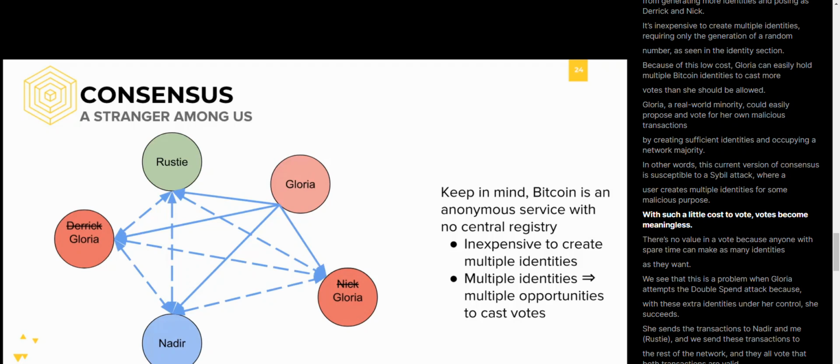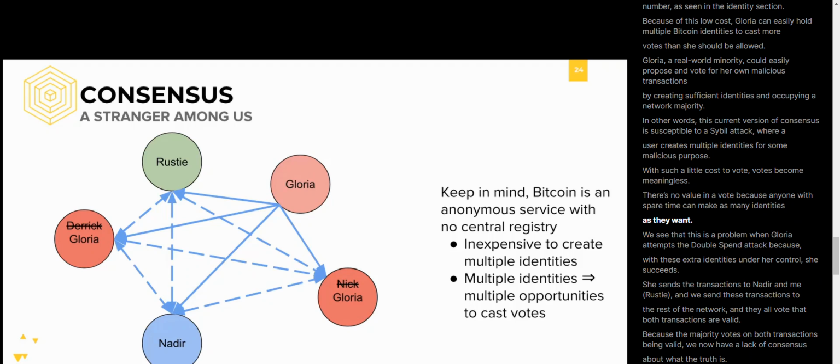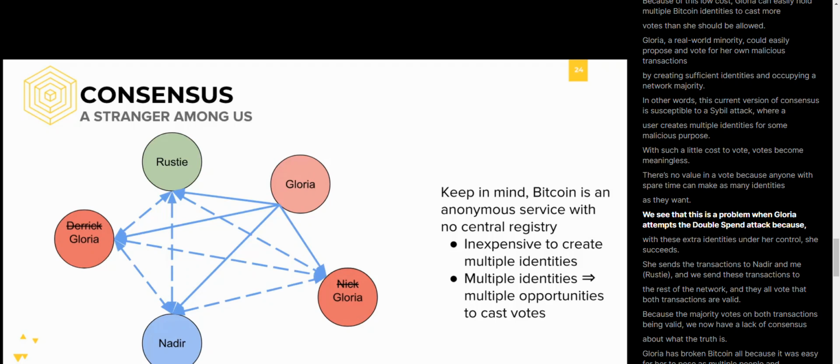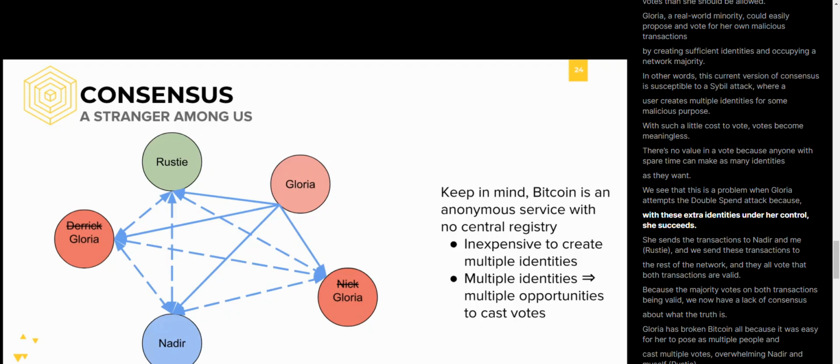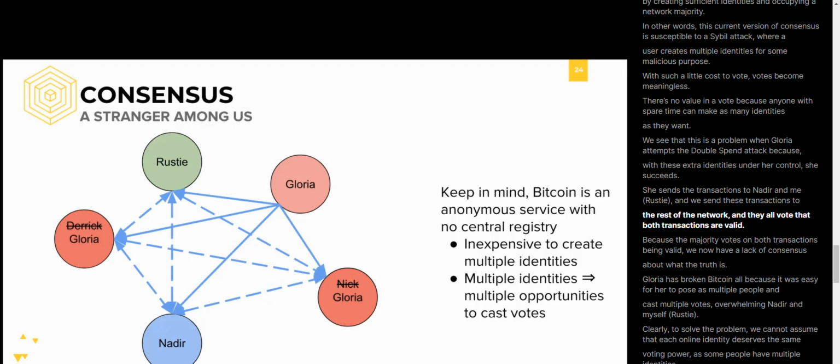With such little cost to vote, votes become meaningless. There's no value in a vote because anyone with spare time can make as many identities as they want. We see that this is a problem when Gloria attempts to double spend because, with these extra identities under her control, she actually succeeds. She sends the transactions to Nadir and me, and we send these transactions to the rest of the network, and they all vote that both these transactions are valid.